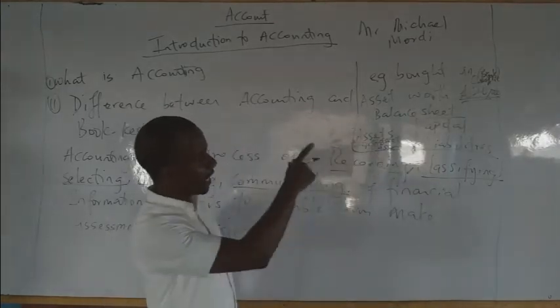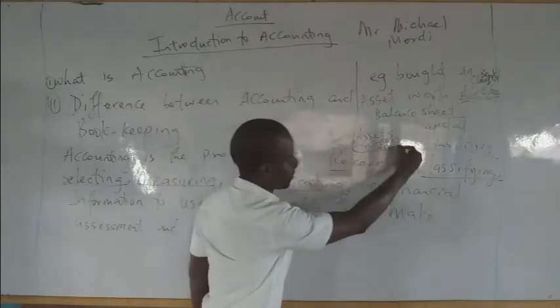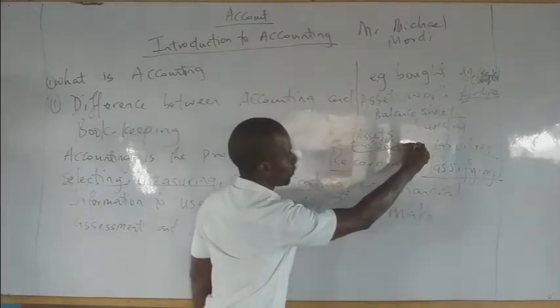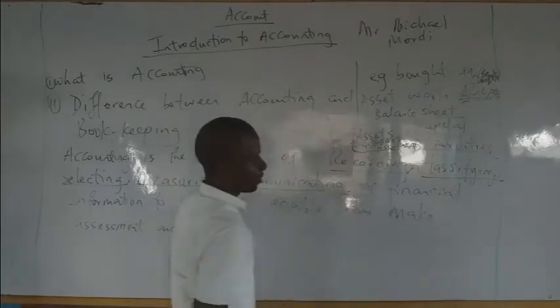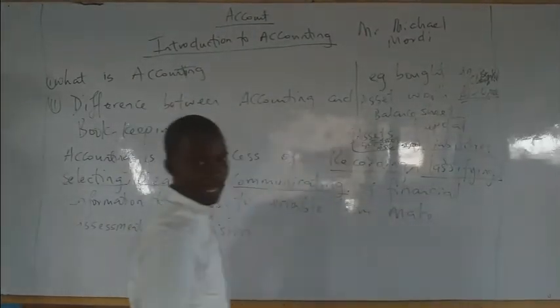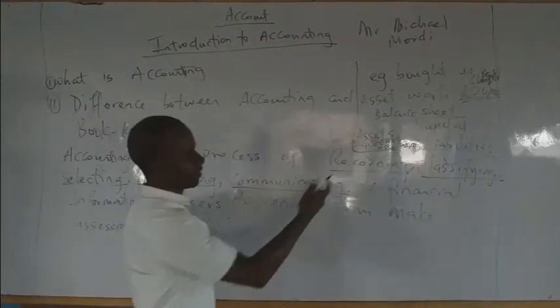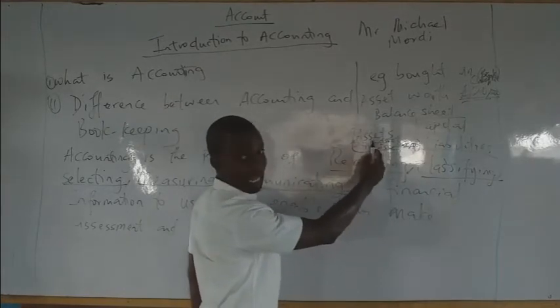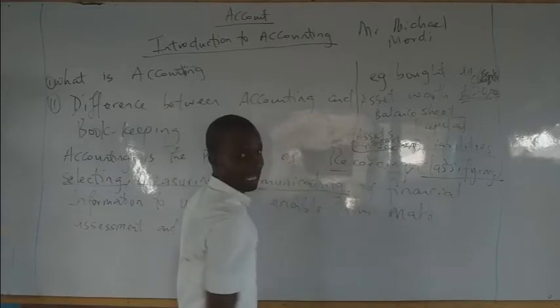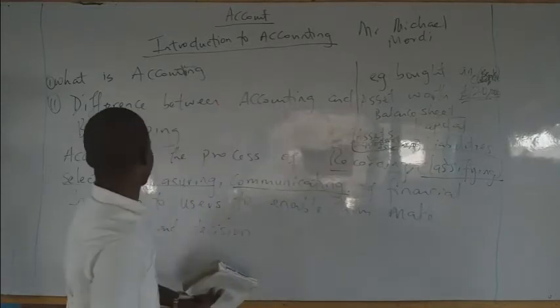Then under the current asset this time around, we will minus 20,000 naira. This is a good example of what? Recording, classifying. Why did I say classifying? We classify the asset into two types, fixed asset and current asset. So that is a classic example.